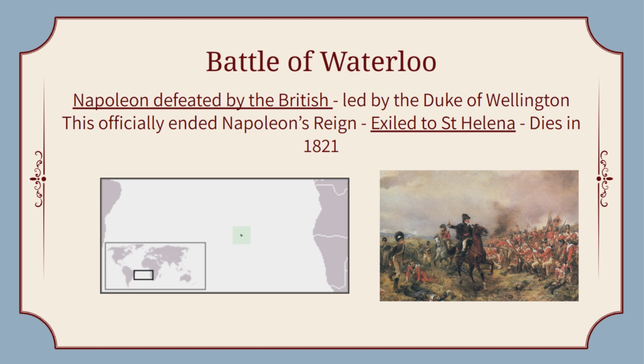So after his defeat at the Battle of Waterloo, they sent him to a different island. This one's called St. Helena, and it's off the coast of Africa. You can see it's just like a tiny speck of a place. They literally try to find the furthest place away from Europe that they possibly can send this man. And that's where he lives for the next 5 or 6 years before he dies in 1821.